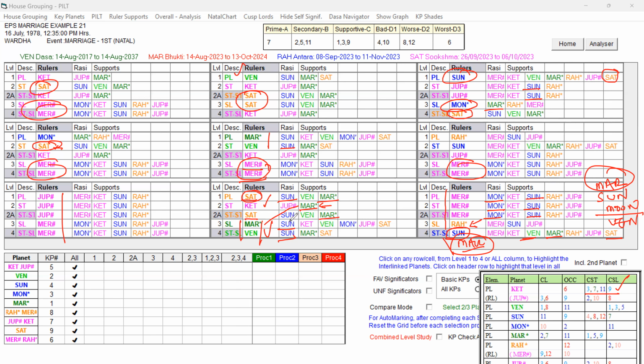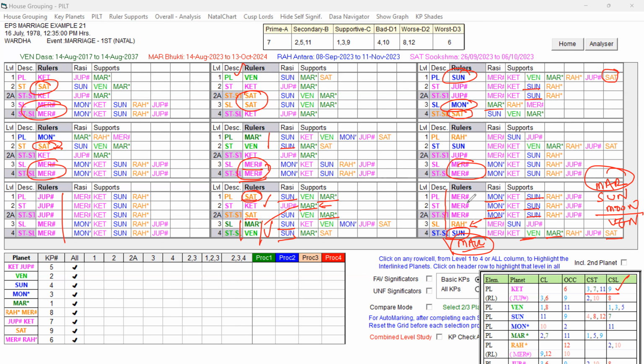In the Saturn Bukti, which Antra will be favorable? That Antra should be free from Saturn, definitely. And it should have Mars and Venus in its ruler. In such a case, Mars and Venus are present here, but the sublevel planet Mercury is not very strong, right? Because sublevel Mercury does not have Mars in its support, it has weakness but not the other strong favorable key planet, especially Mars in the ruler. If you look at Mercury, in the Saturn Bukti, the marriage happened in the Mercury Antra itself.